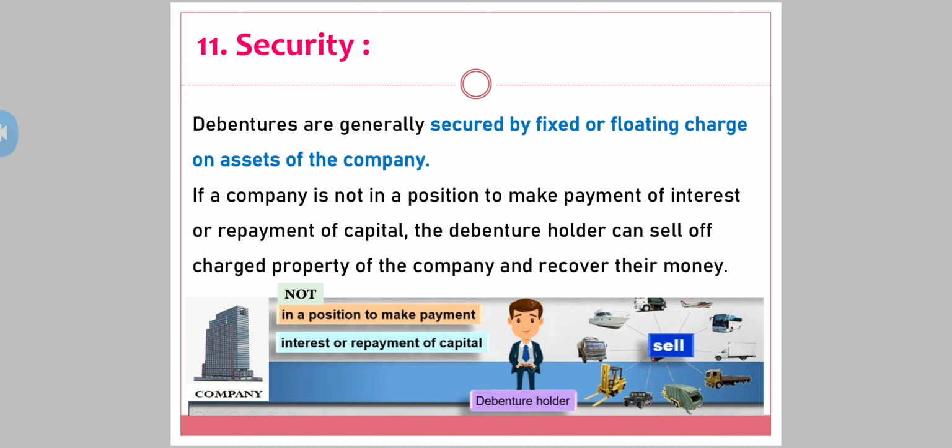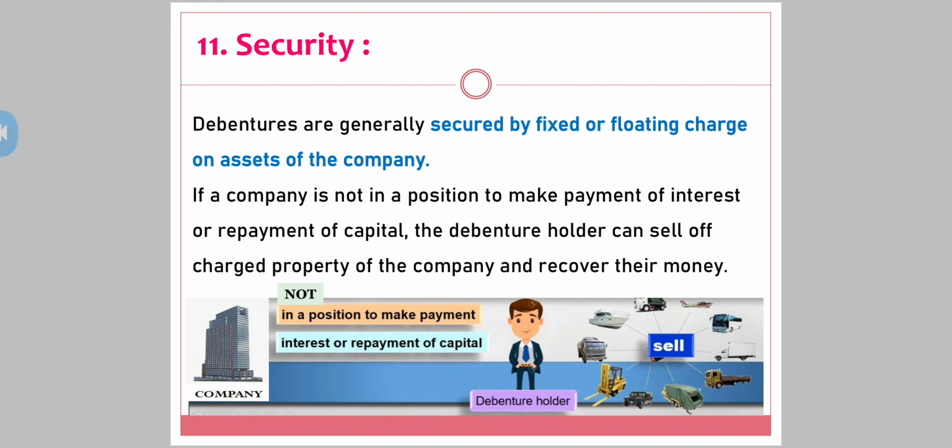The 11th one is security. Why is a person going to invest in debentures? Debentures are less risky when compared to equity shares, and this point will clarify the difference between the two. Debentures are generally secured by a fixed or floating charge on the assets of the company. We have seen this in previous lectures. To have a charge means you have the right on that particular asset.